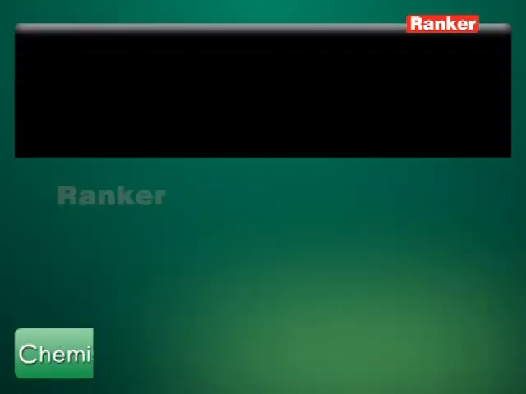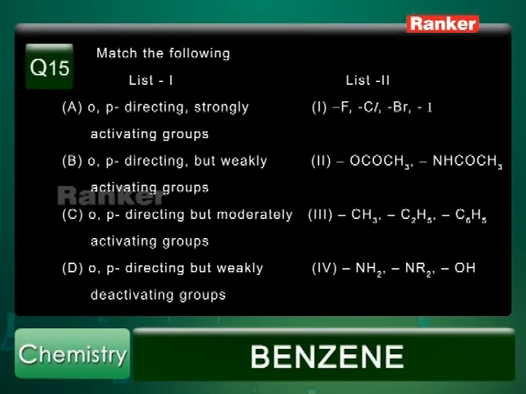Question number 15. In the list 1, you have nature of various groups mentioned, and in the list 2, you have the list of groups of a particular category. So, let us try to match them.